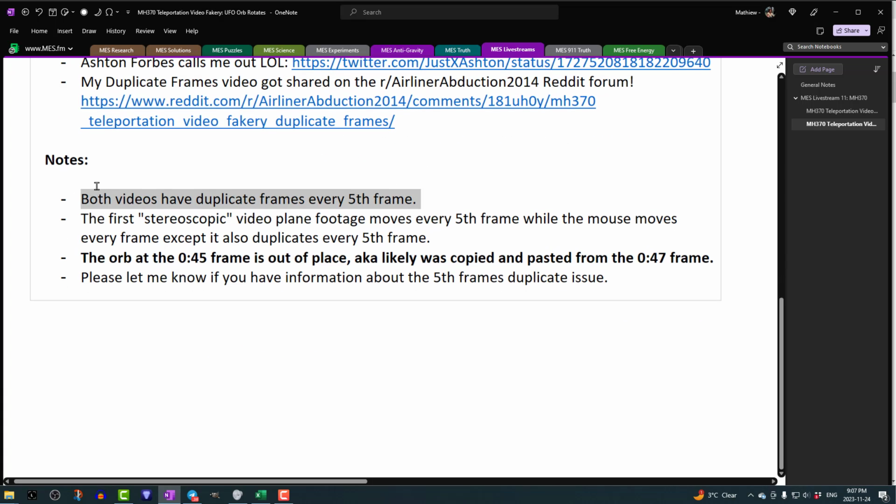So here's some notes. Both videos duplicate every fifth frame. The first, quote, stereoscopic video, or the supposed satellite plane footage, moves every fifth frame.